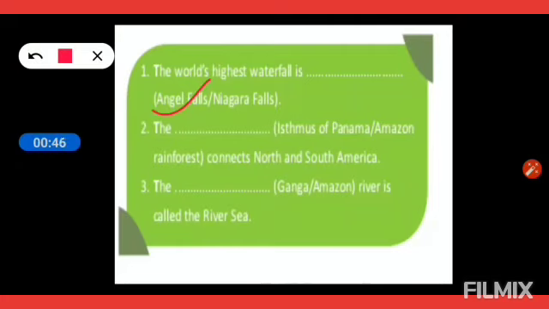We'll put a tick mark and you also have to write it in the blank. The blank connects North and South America, Isthmus of Panama or Amazon rainforest. The answer is Isthmus of Panama. The blank river is called the River Sea, which is Amazon.